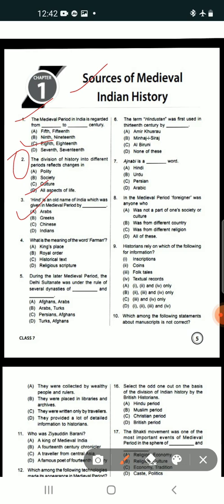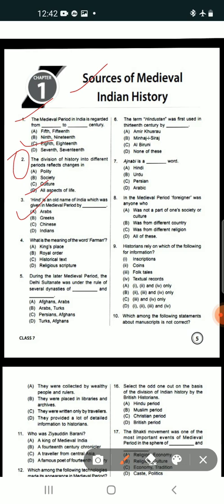Now our next, number 4. What is the meaning of the word farman? We have already taught it. There are so many options: king's palace, royal order, historical text, or religious scripture.